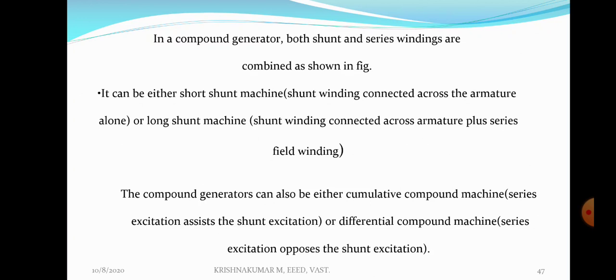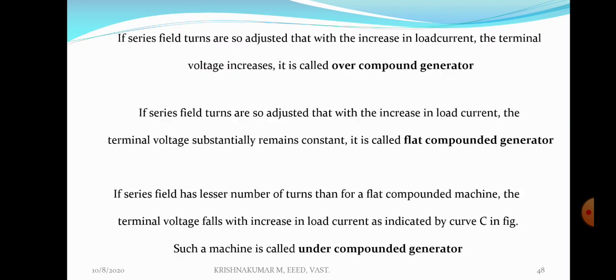So compound generators are classified into long shunt and short shunt. Long shunt is again classified into cumulative and differential compound. Normally, unless stated otherwise, a compound generator is understood as a long shunt compound generator. Unless stated otherwise, a long shunt compound generator is understood as a cumulative compound generator. If nothing specific is mentioned and it is simply called a compound generator, definitely it will be a cumulative compound generator. So this cumulative compound generator is again classified into three: over compound generator, flat compound generator, under compound generator.